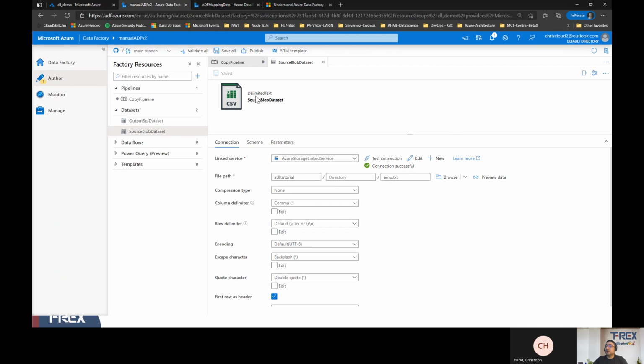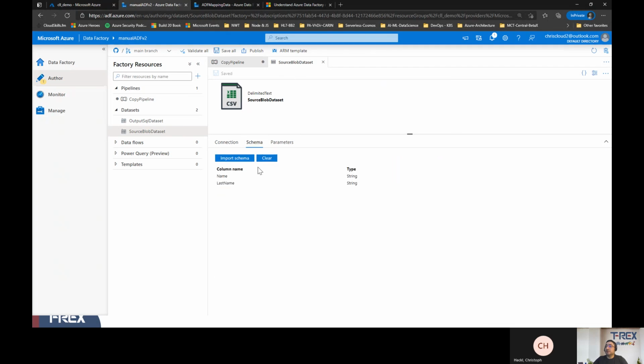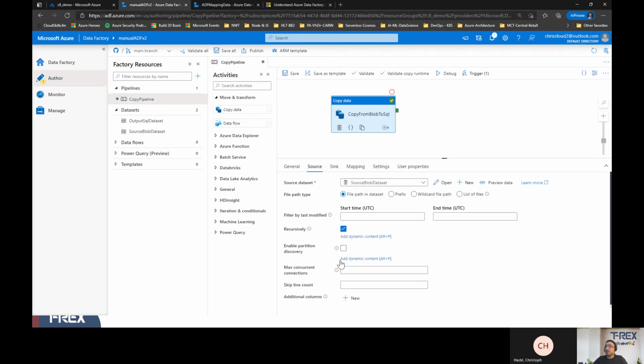Next, once we analyze the source data, you can look into the schema and it will try to import the schema and show it to you. And if you want to add any parameters, you can do that step here. So I'm closing this source blob dataset now. So we looked into the source.